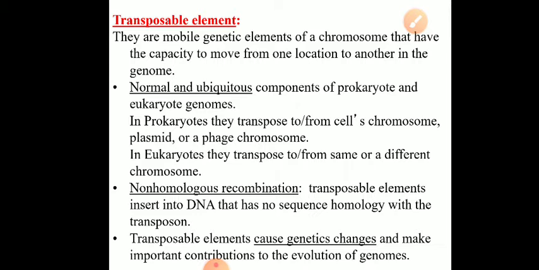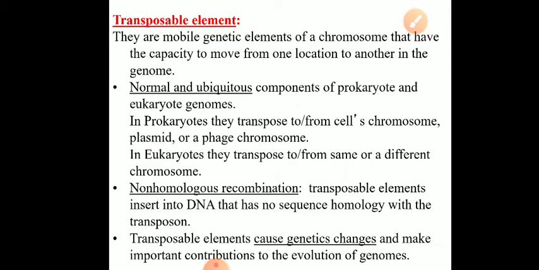Okay. These are normal and ubiquitous components of both prokaryotic and eukaryotic genomes. So they are found in prokaryotic genomes as well as in eukaryotic genomes. They are found in chromosomes, plasmids, etc. In prokaryotes, the transposons transpose themselves from or to the cell's chromosome or plasmid or a phage chromosome. So they can transpose themselves from one location to another, from a cell's chromosome, from a plasmid or from a phage chromosome. In eukaryotes, they transpose either to or from the same or a different chromosome.